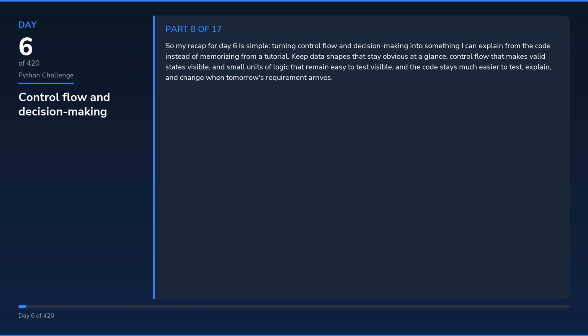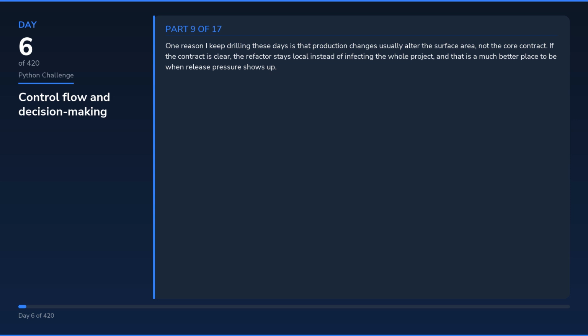So my recap for day 6 is simple: turning control flow and decision making into something I can explain from the code instead of memorizing from a tutorial. Keep data shapes that stay obvious at a glance, control flow that makes valid states visible, and small units of logic that remain easy to test visible, and the code stays much easier to test, explain, and change when tomorrow's requirement arrives. One reason I keep drilling these days is that production changes usually alter the surface area, not the core contract. If the contract is clear, the refactor stays local instead of infecting the whole project, and that is a much better place to be when release pressure shows up.